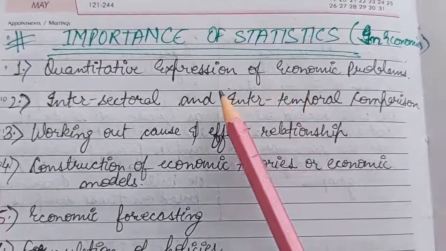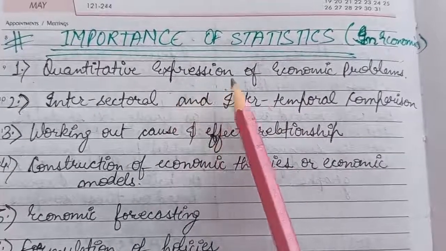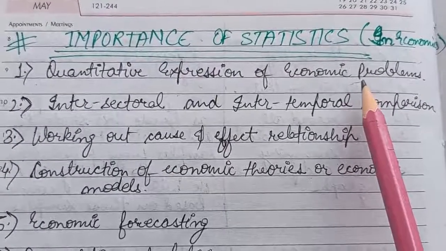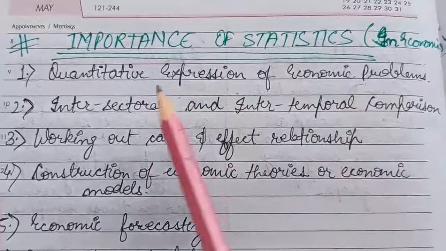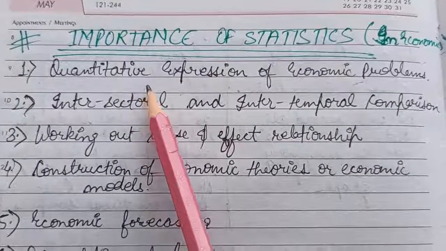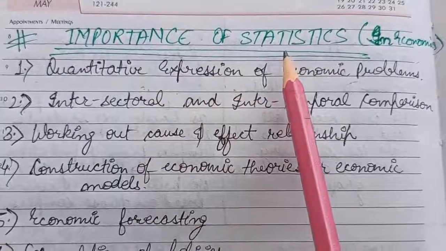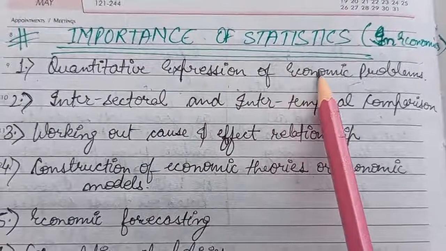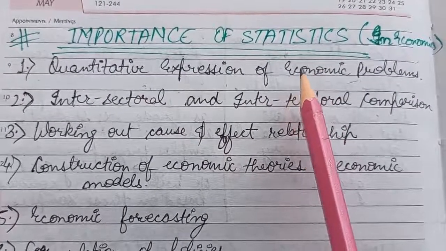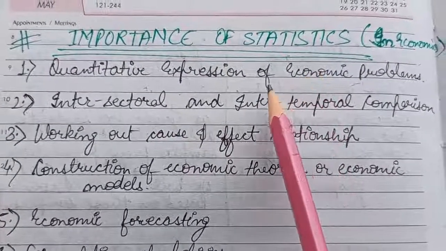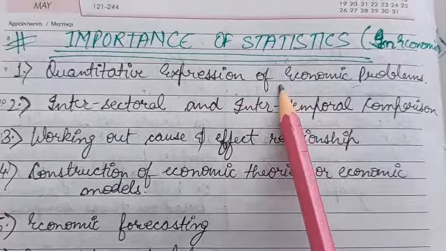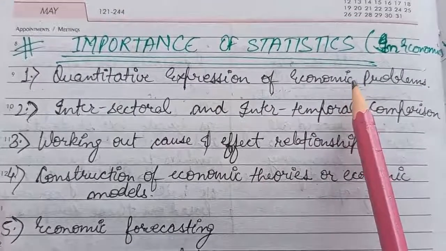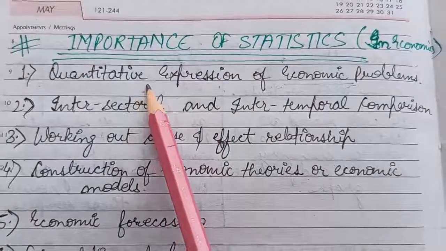The first point is the quantitative expression of economic problems, which means that if we want to express any economic problem in a quantitative manner or in numerical form, we can easily do that with the help of statistics. For example, if I want to know about the poverty condition of India, as we know, there is 22% of the population residing below the poverty line. If we want to study any economic problem, we can study it by expressing it in the form of quantitative data.